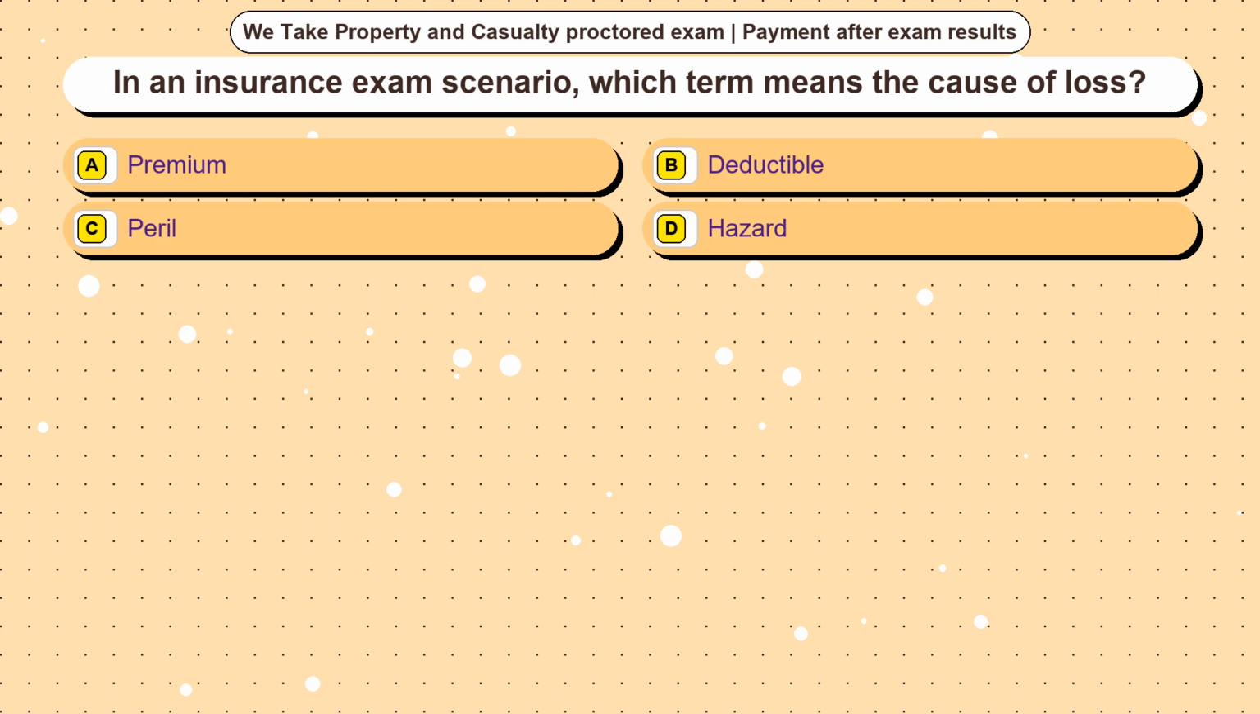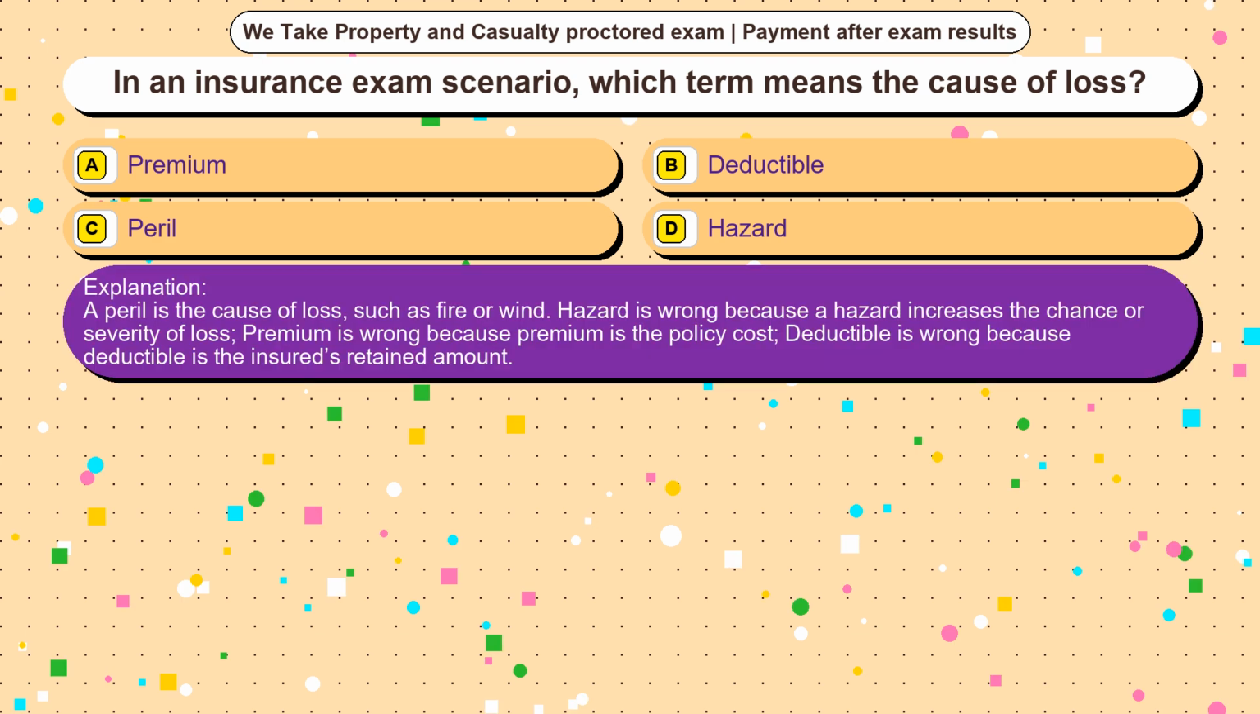Question 17. In an insurance exam scenario, which term means the cause of loss? Option A, premium. Option B, deductible. Option C, peril. Option D, hazard. The correct answer is option C. A peril is the cause of loss, such as fire or wind.